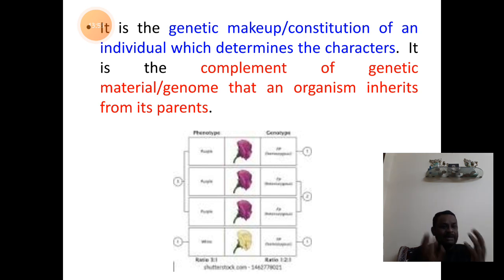The genetic makeup or constitution of an individual which determines the characters is called the genotype. Students, remember, the genotype is the complement of the genetic material, or the genome, that an organism inherits from its parents. So genes, or the functional DNA which expresses the character, are together called the genotype when they are represented using certain symbols.